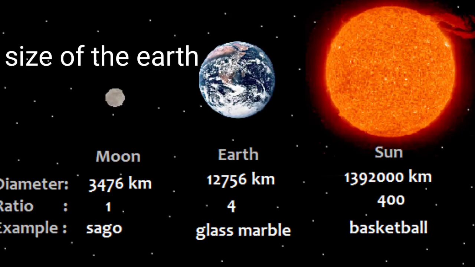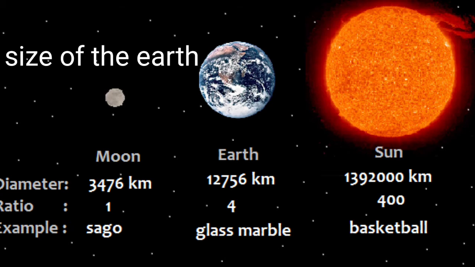Size of the earth. Distribution of land and water bodies. The earth is the fifth largest planet in the sun's family. The diameter of the earth is approximately 4 times greater than the moon and it is around 107 times less than that of the sun.